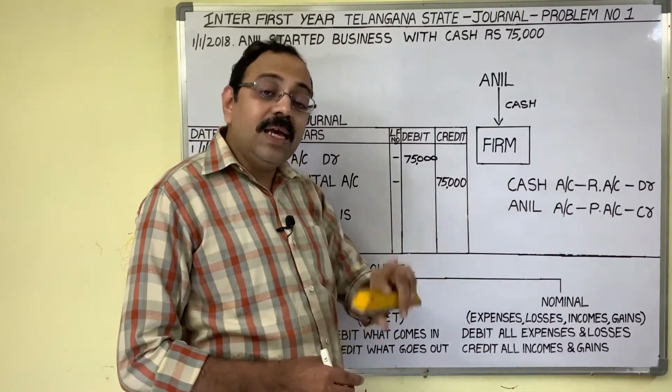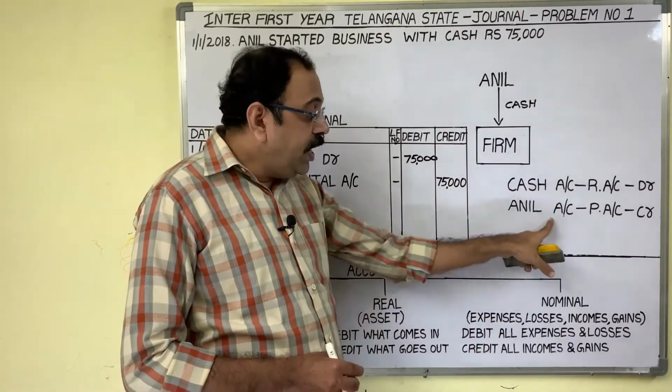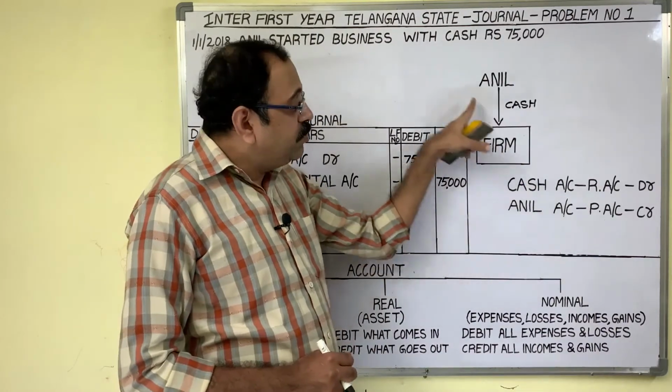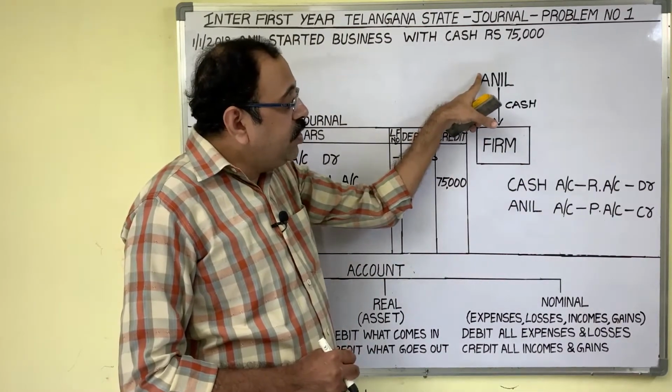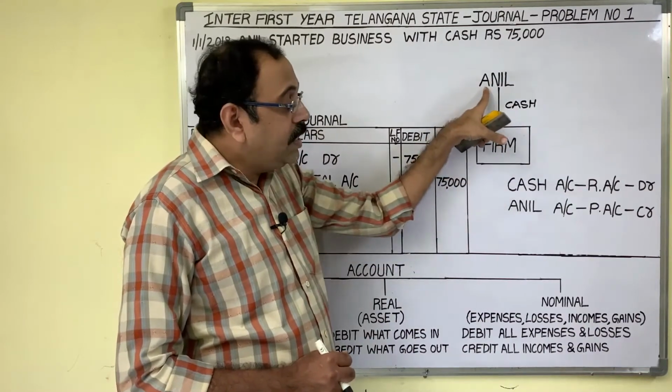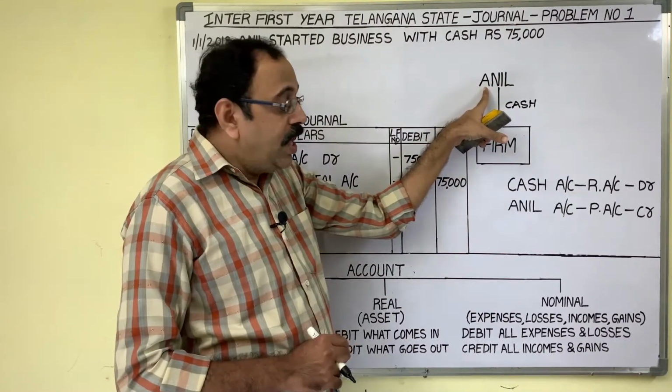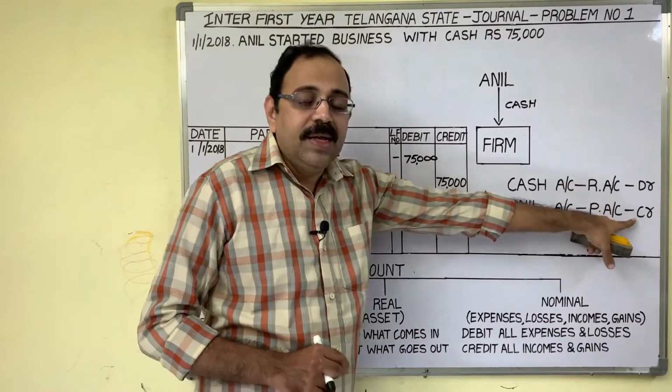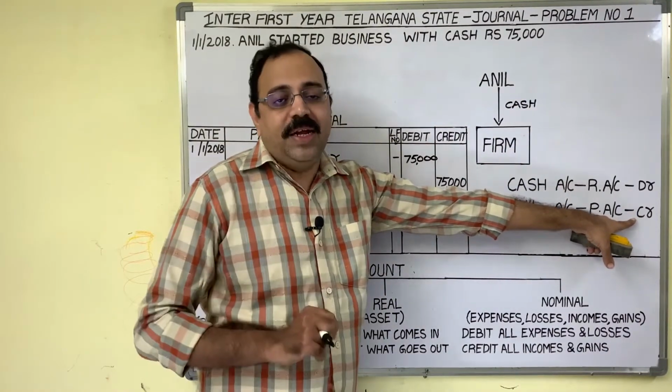If Anil is a giver, we should credit Anil's account. Observe here, Anil is giving 75,000 rupees cash to the firm. So Anil is a giver, therefore we should credit. CR is a symbol for credit.